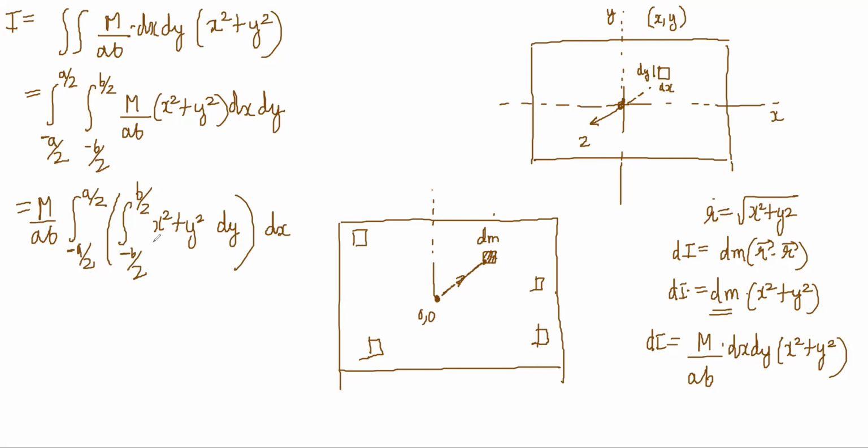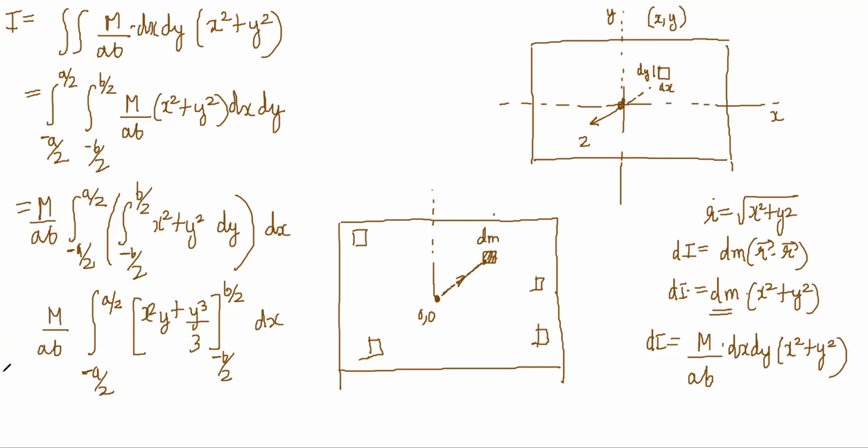So here x is not changing. Right now you're only changing y, so x is a constant here. So this integral will be x square y plus y cube by 3, from minus b by 2 to b by 2, and then the integral from minus a by 2 to a by 2 dx, right?